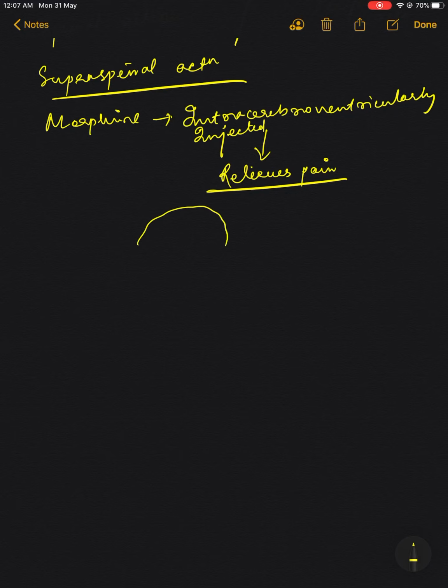So here I am drawing a diagram. In this diagram, we draw the neurons. These are, for example, the neuron. Okay, this neuron is going towards the medulla.